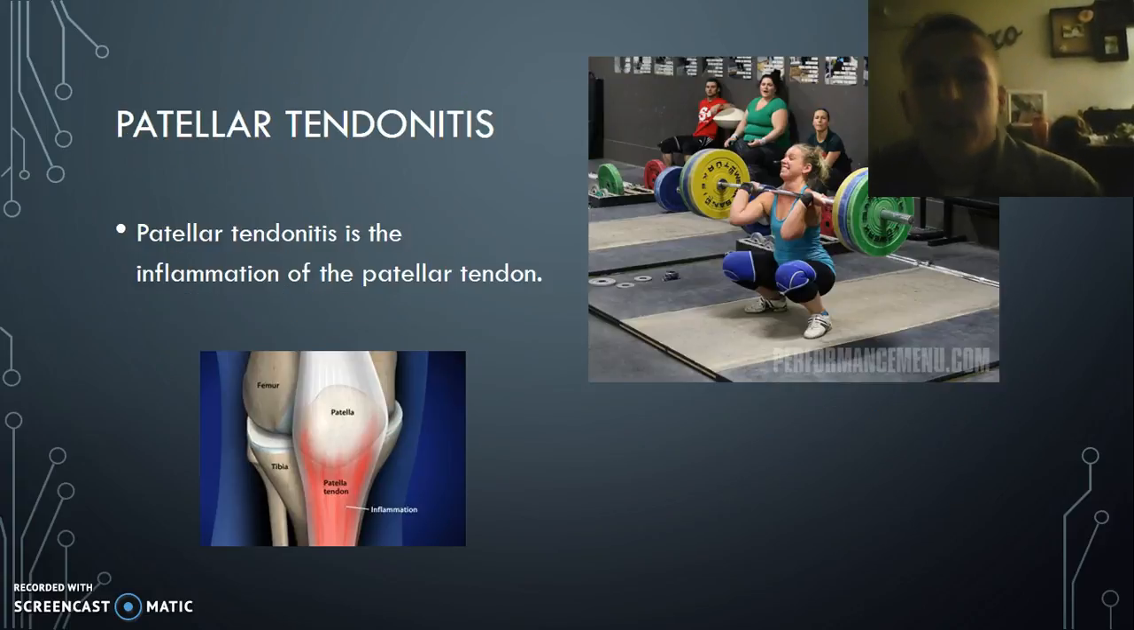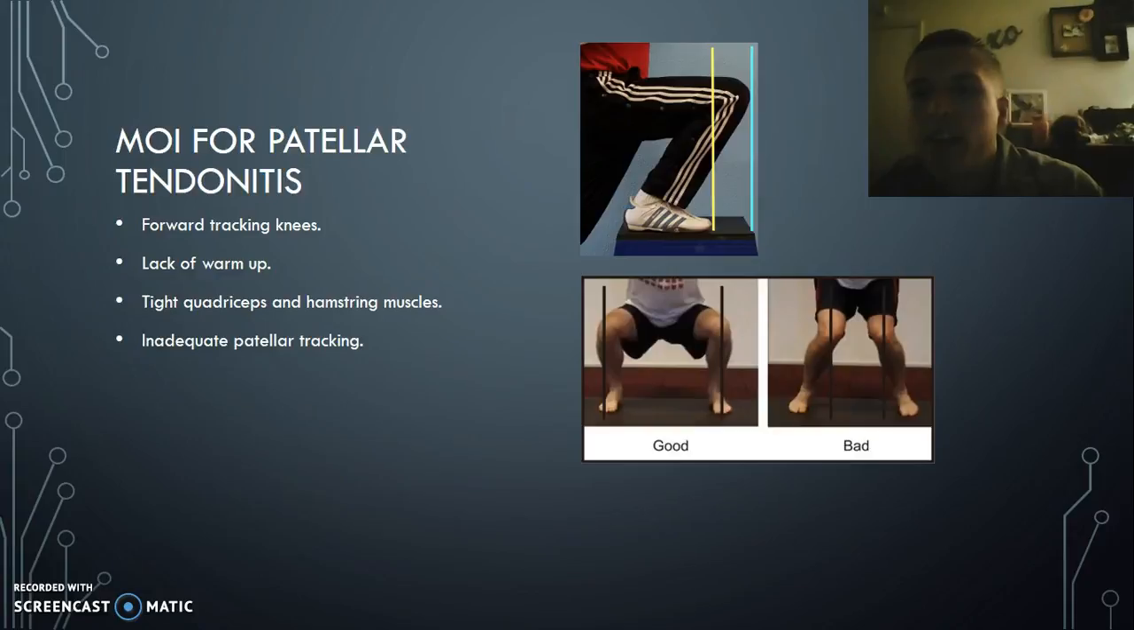Lastly, we have patellar tendonitis, which is inflammation of the patellar tendon due to constant squatting, and Olympic weightlifting has a lot of squatting involved. Mechanism of injury for patellar tendonitis, we have forward tracking knees. We want to make sure that our knees are equal to our foot and not over tracking excessively, putting strain on that patellar tendon. Lack of warm up, obviously, we want to make sure that the body is fully warm before performing these squats.